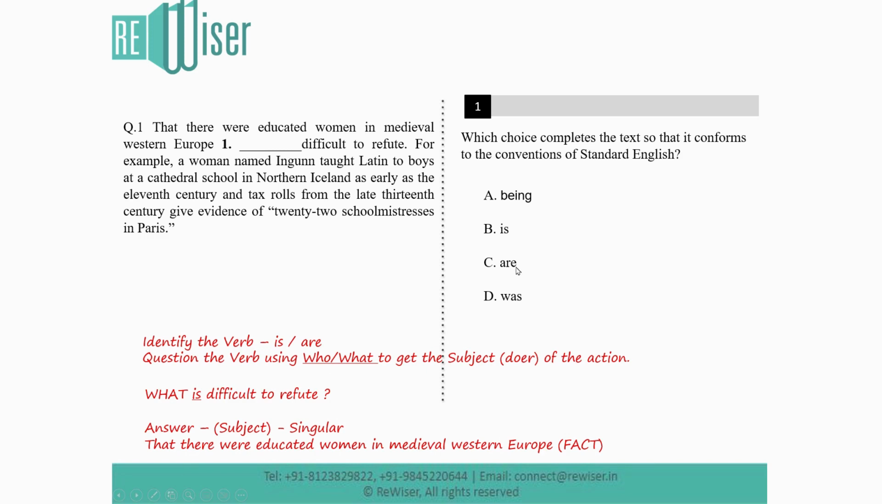Now accordingly we need to choose the verb. Let's make a note of the rule here. There's a very important rule: singular subjects will agree with singular verbs, and plural subjects will agree with plural verbs. So having said that, let's do the process of elimination. Let's see which option is close to our verb here. We're looking for a singular verb because our subject is singular. What is our subject? Our subject is a fact. So the fact is difficult to refute.